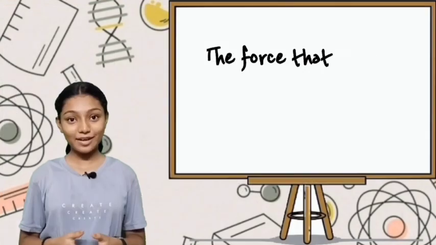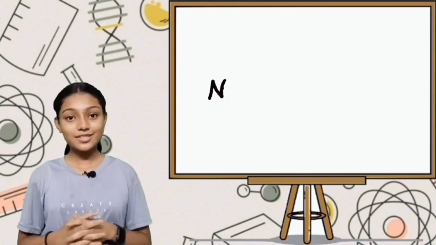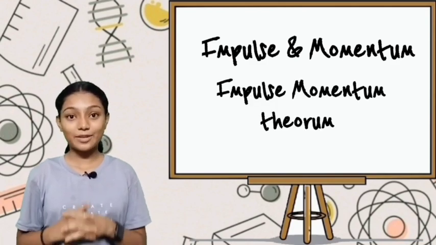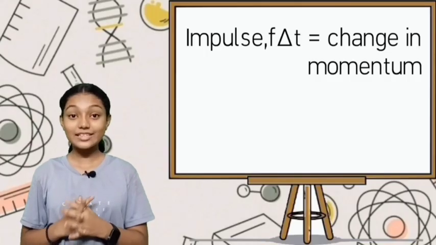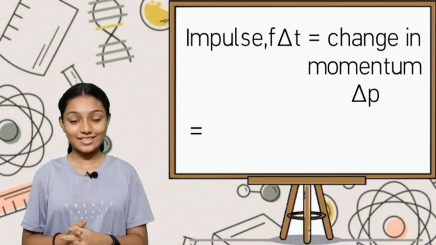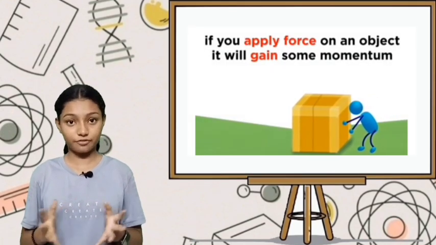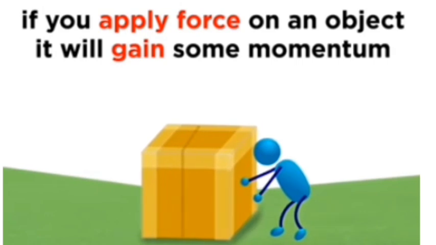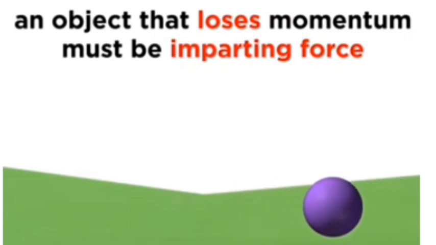The force that's applied multiplied by the duration of time is known as impulse. It is measured in the unit newton second. The relationship between impulse and momentum is summarized in the impulse momentum theorem. It states that impulse F delta t is equal to the change in momentum, which is delta p, also summarized as mv final minus mv initial. So, if you push an object for a duration of time, that object will gain a proportional amount of momentum. If an object loses momentum, it must be imparting some force to something else over some time period.